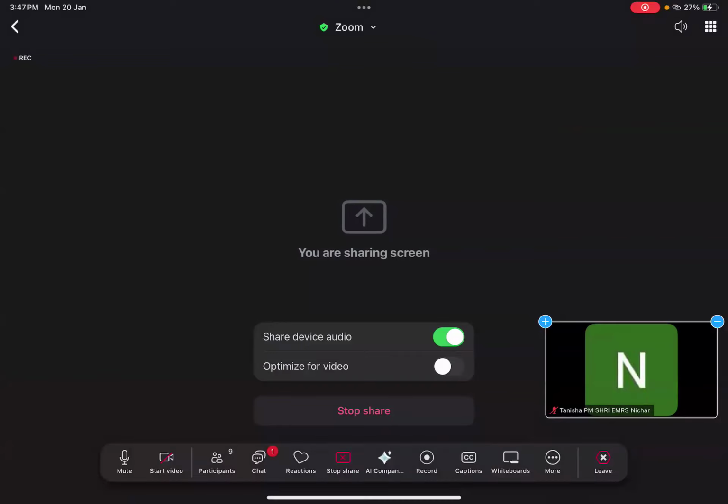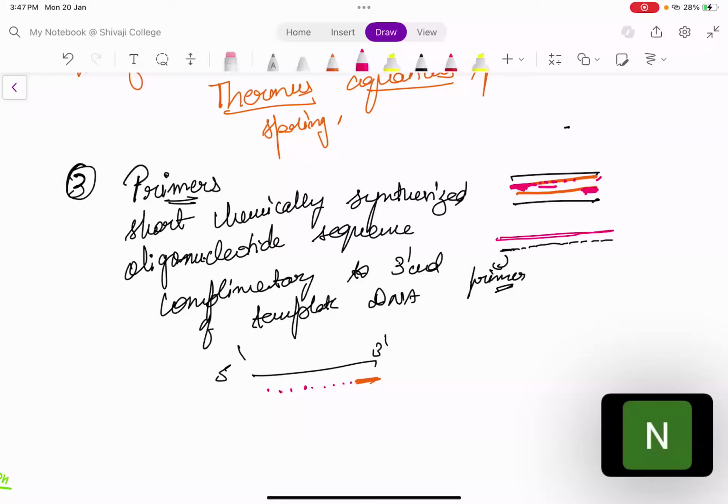All right, let me explain the primers again. You have the template DNA. Suppose this is 5', 3'. This is your template DNA which you want to amplify. Because you want to amplify it, a new chain will be made which will be complementary to this. But for the formation of that new chain, for the process of replication, you need to add this short chain of nucleotides. This is called primer.